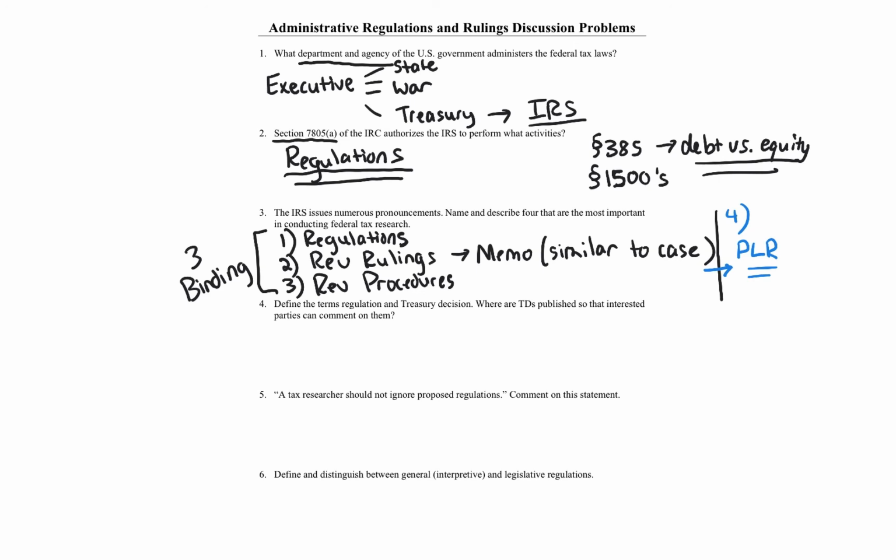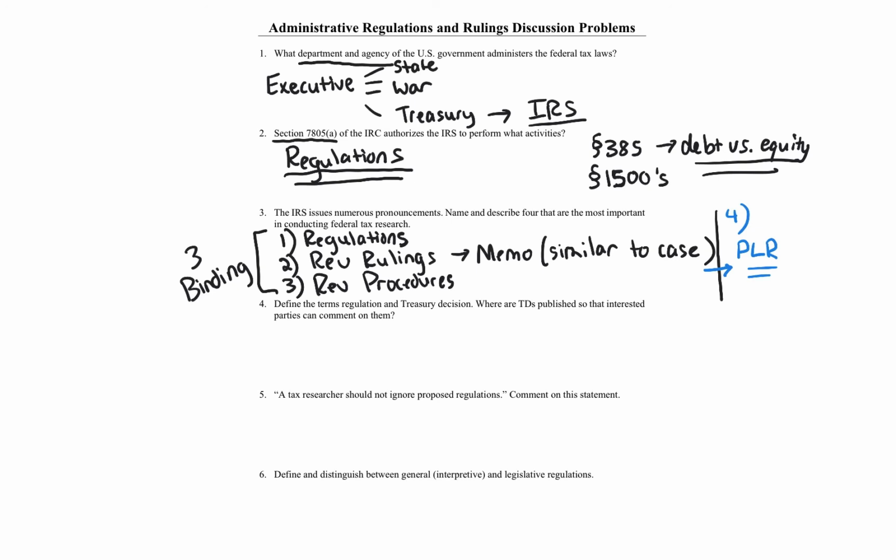So private letter rulings, I would say, are probably the fourth most important. Numbers 1, 2, and 3 are definitely the most important. There are so many different types of administrative authorities, as we saw in the previous video, but definitely the big three are the three binding ones. I would say the fourth is probably private letter rulings. We'll talk more about private letter rulings later on. All right, let's go to question 4.